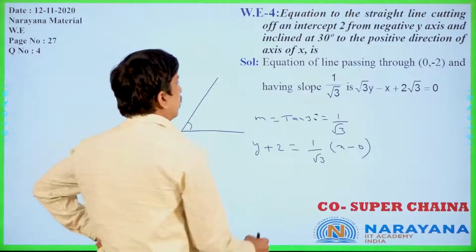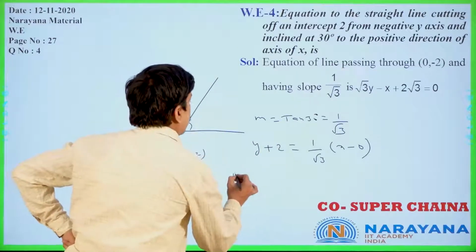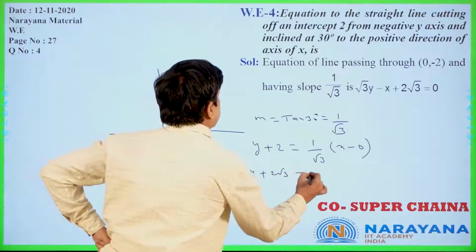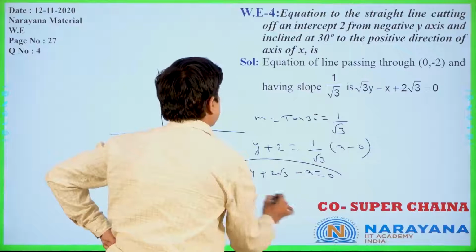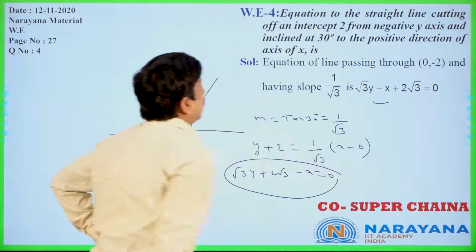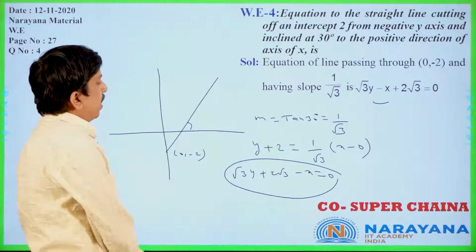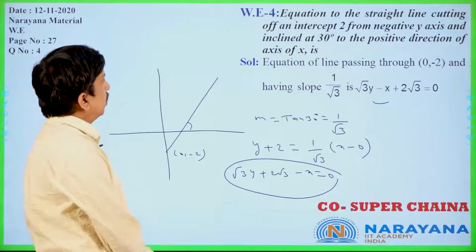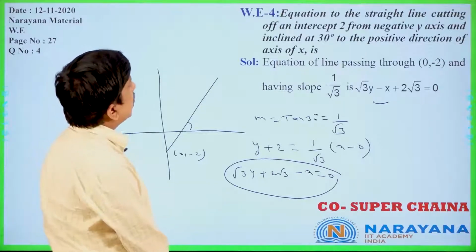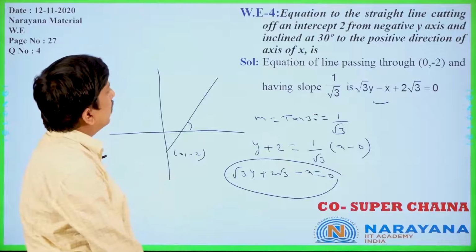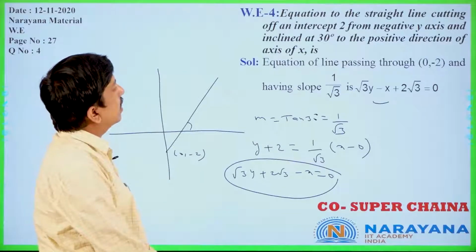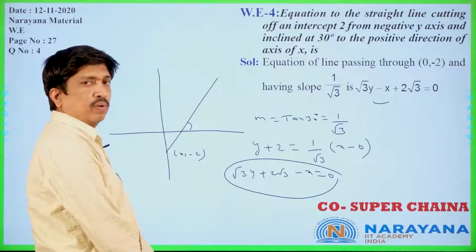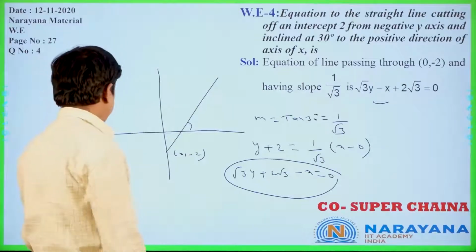Now root 3 y plus 2 root 3 minus x equals 0. So root 3 y minus x plus 2 root 3 equals 0. Is it clear or not? That is the equation to the straight line cutting off an intercept 2 from the negative y-axis and inclined at 30 degrees to the positive direction of the x-axis. Let us move to the next question.